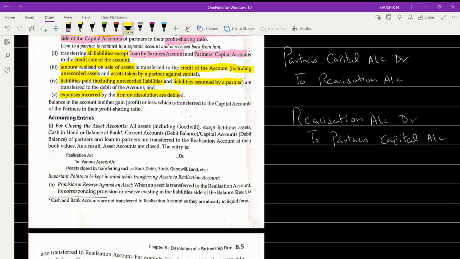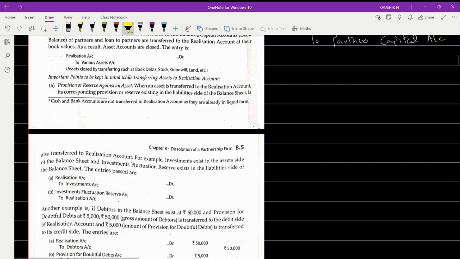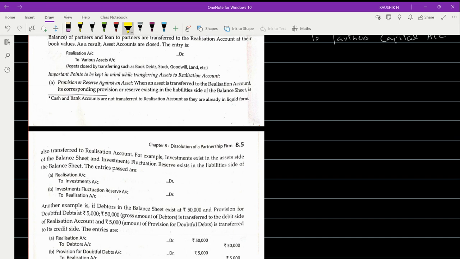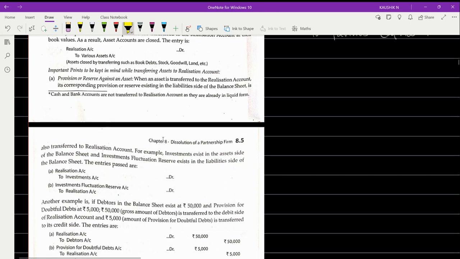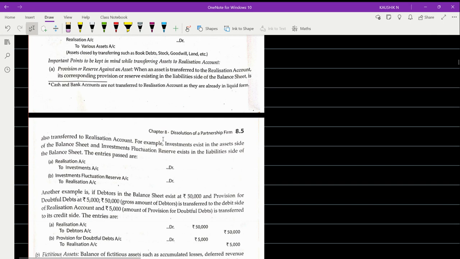Where will you record it? On the debit side. So entry is realization to assets, whereas when you are going to transfer it, your liabilities will be in the credit and the realization account will be in the debit. And here if you see, they have also brought realization to investment. And if you have a reserve, investment fluctuation reserve, that is a liability which will be taken up to your credit side.